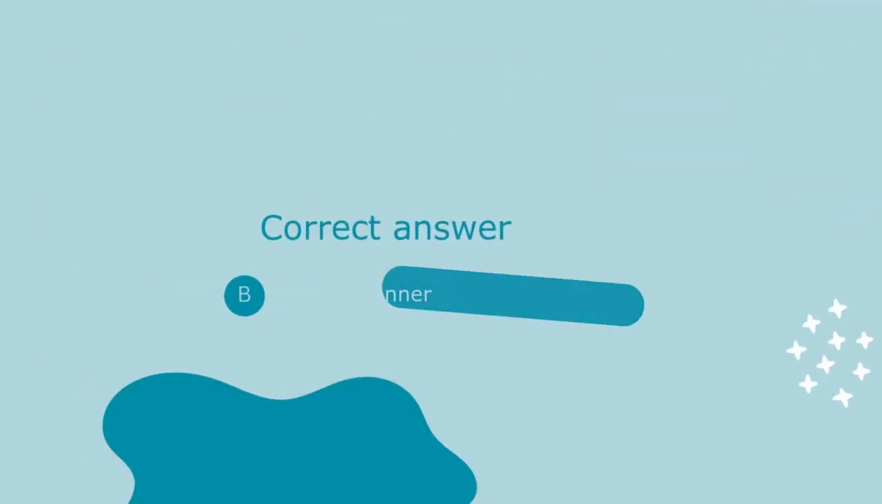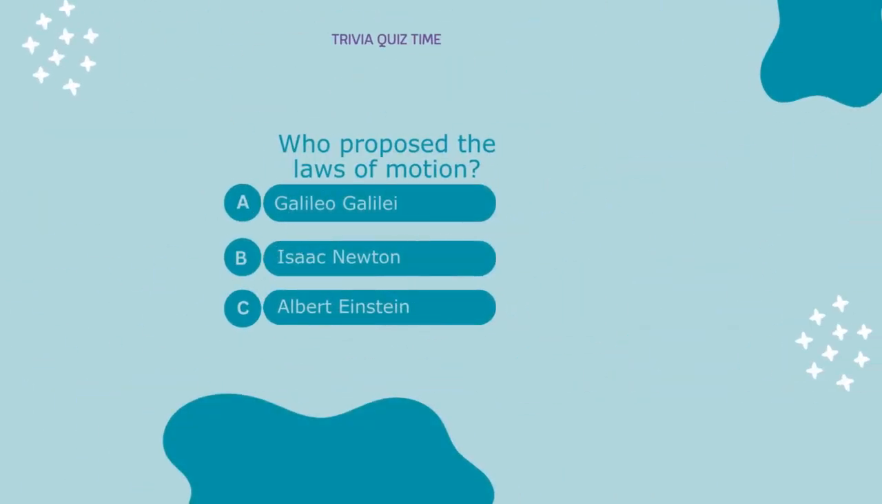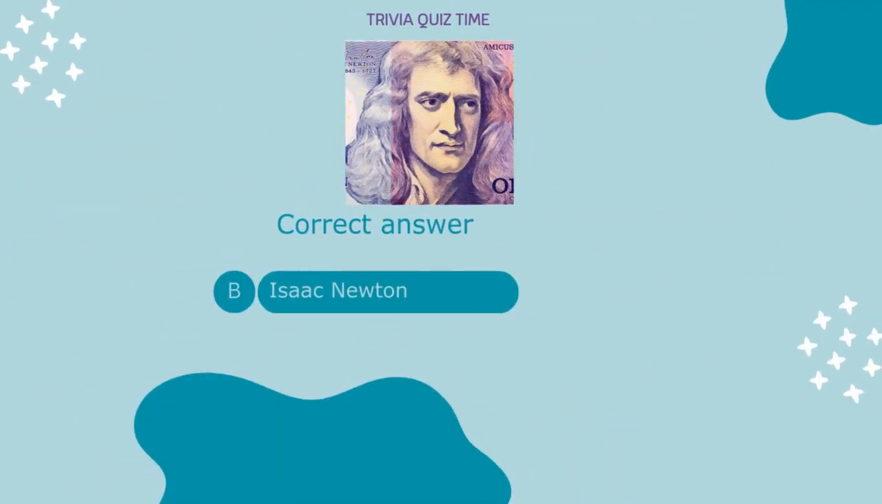Edward Jenner. Who proposed the laws of motion? A. Galileo Galilei. B. Isaac Newton. C. Albert Einstein. Correct answer: B.